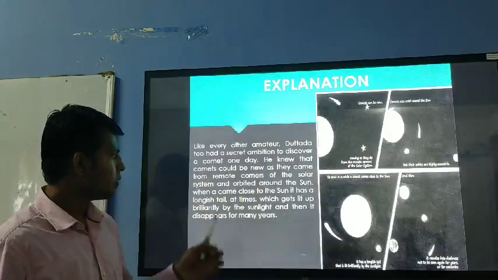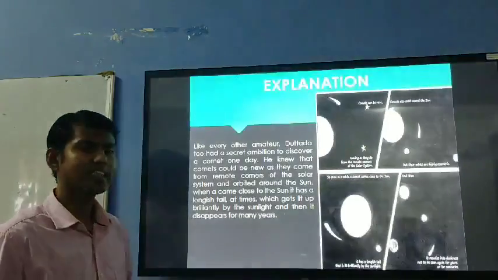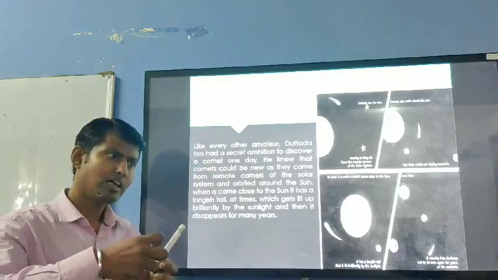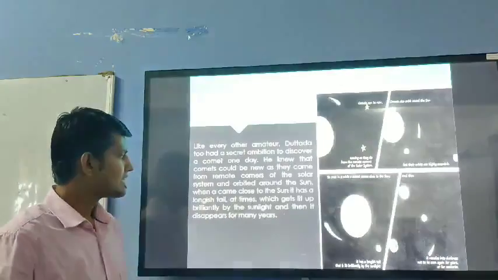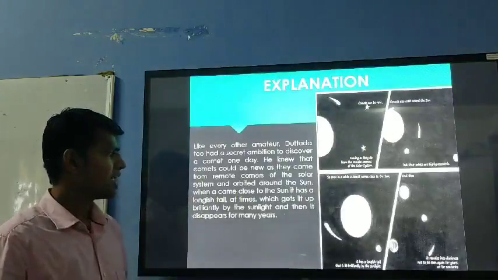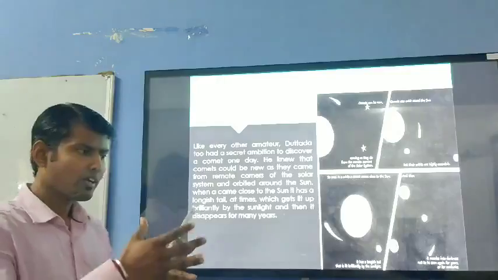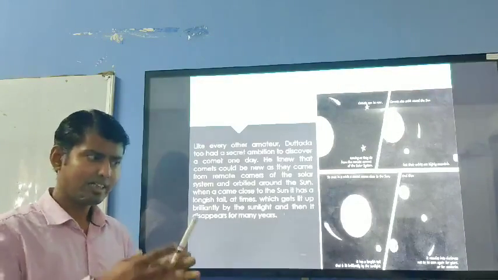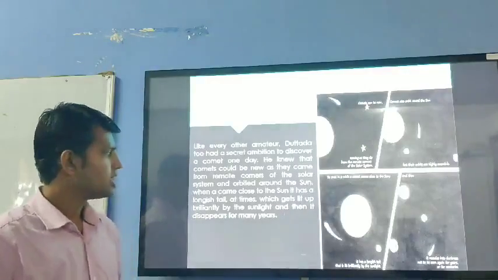When they came very close to the sun, they produce a longish tail, which gets lit up brilliantly by the sunlight. That scene is also very interesting to see.